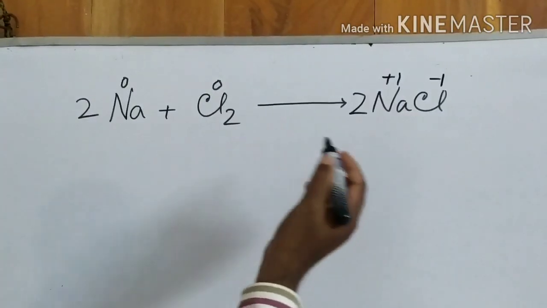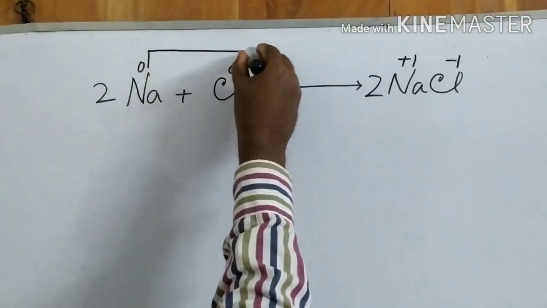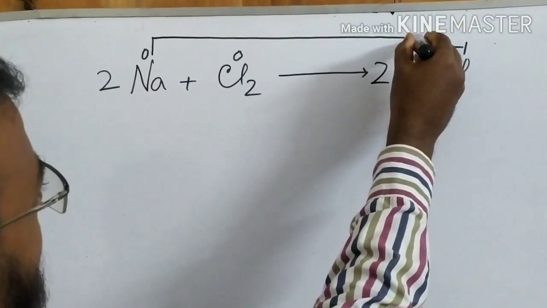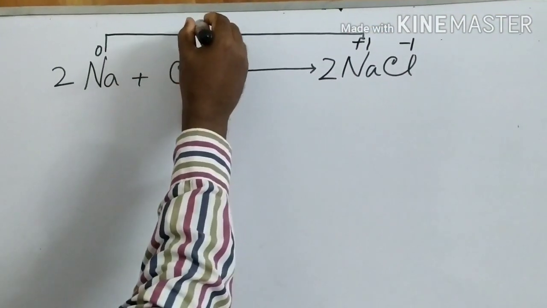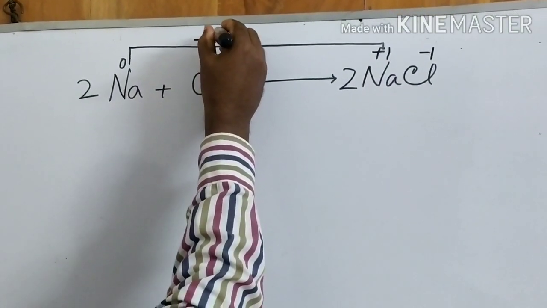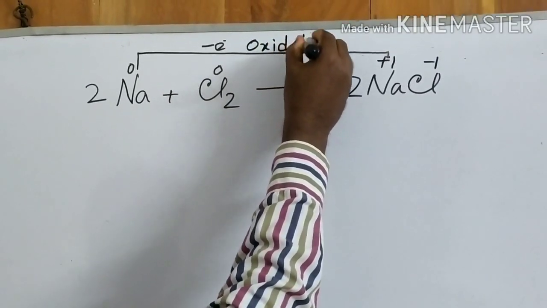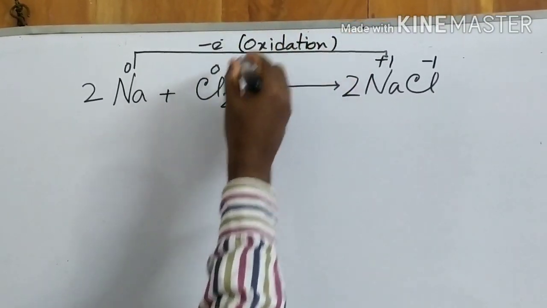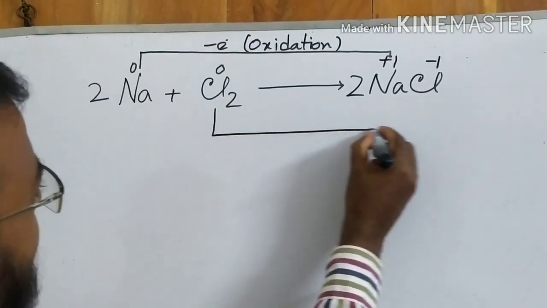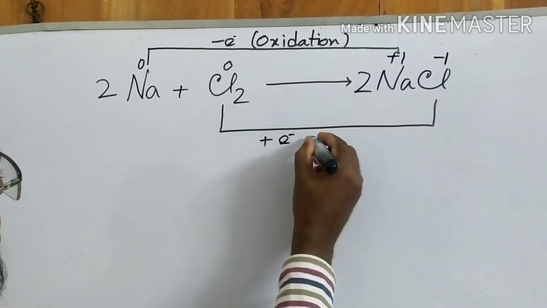From this reaction we see that sodium donates 1 electron, so it is oxidation. And here chlorine receives electron, so it is reduction.